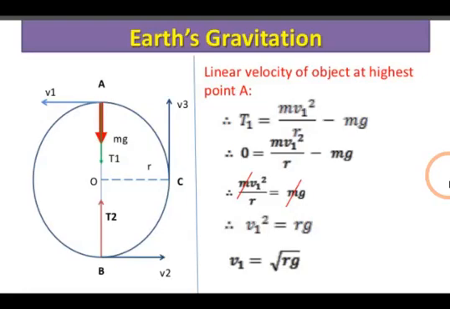Now we know that T1 is equal to mv1 square upon r minus mg. So T1 is equal to 0. What remains? mv1 square upon r minus mg equals 0. m gets cancelled. We'll get the value of v1 over here. v1 square is equal to rg. So v1 is equal to root rg. You can have a look once.